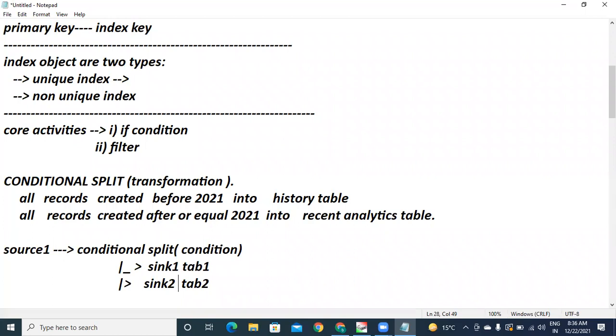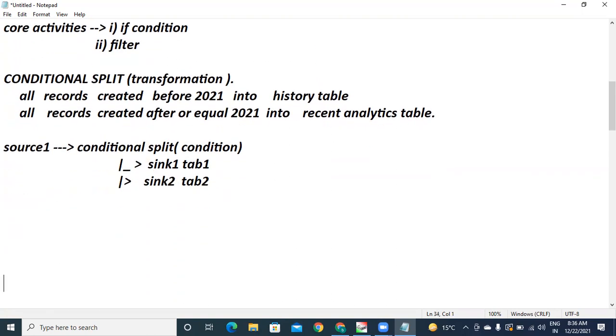Now totally how many transformations are involved here? One source, one conditional split, sync one, sync two, totally 4 transformations. Understood this? Now, just give me a high level view of that data flow.